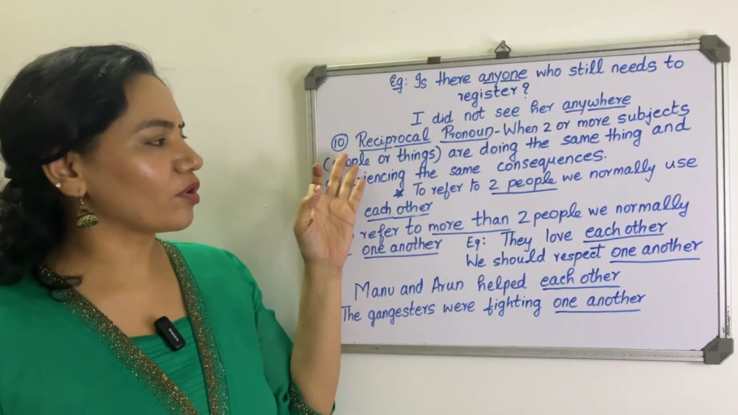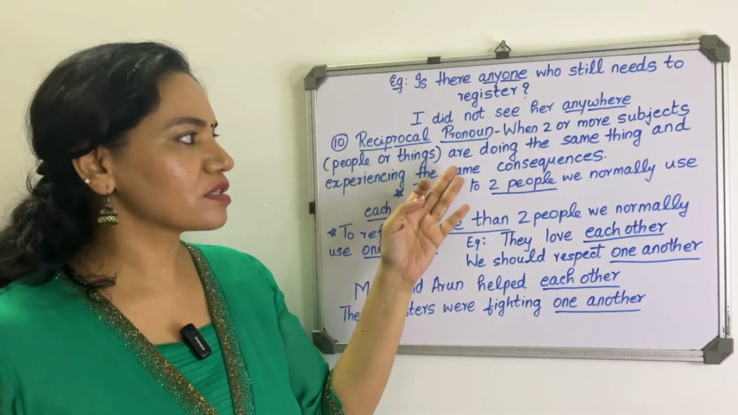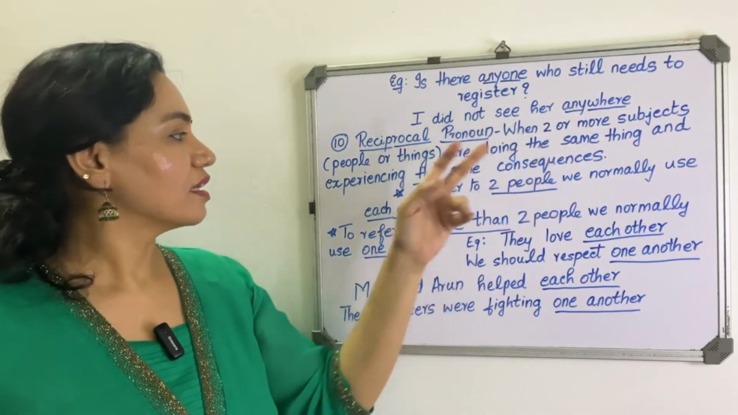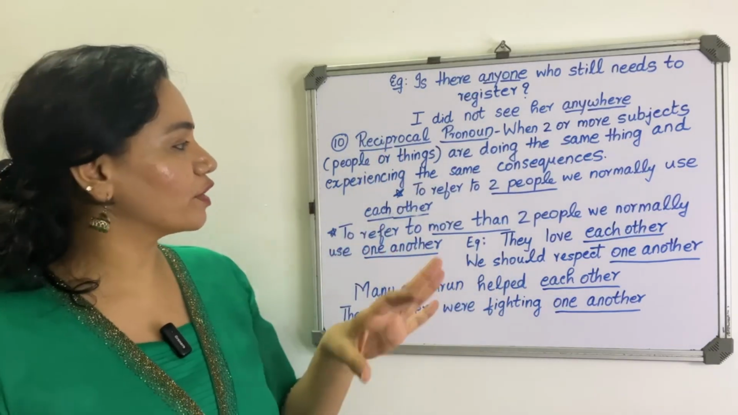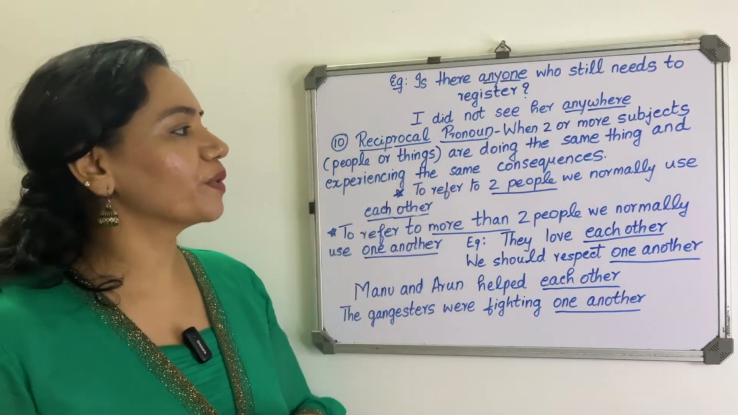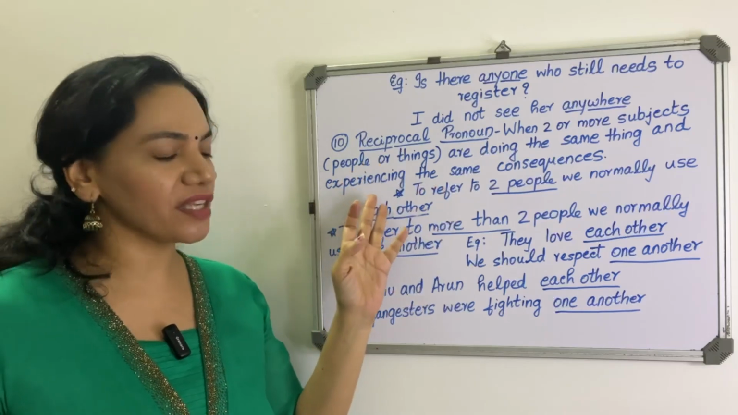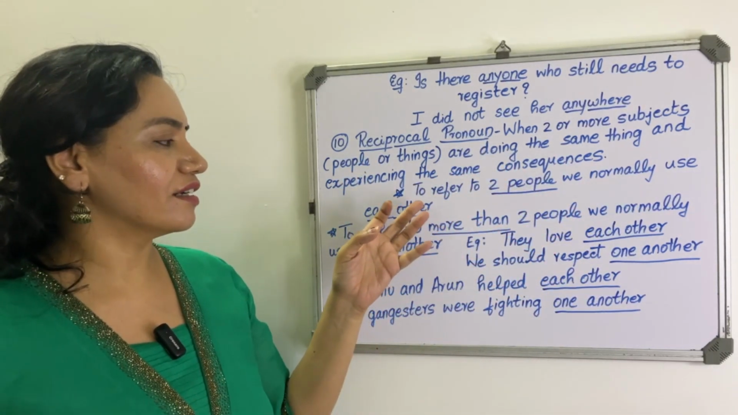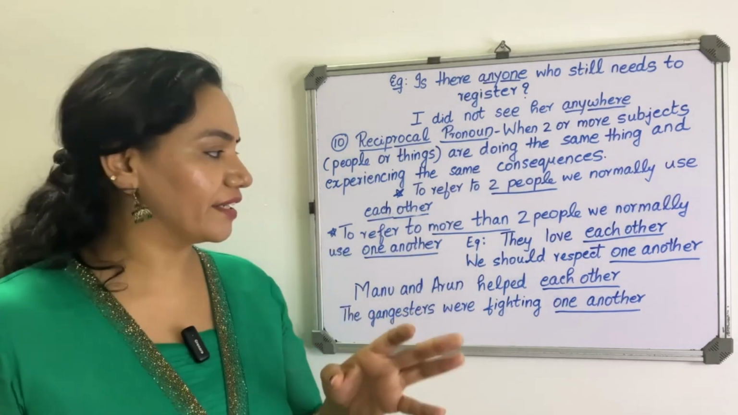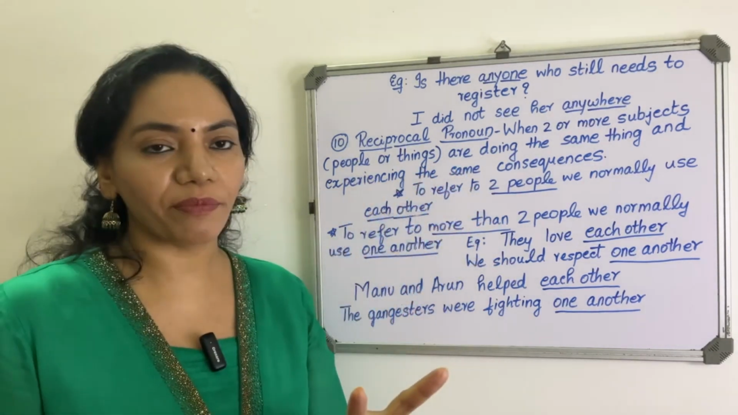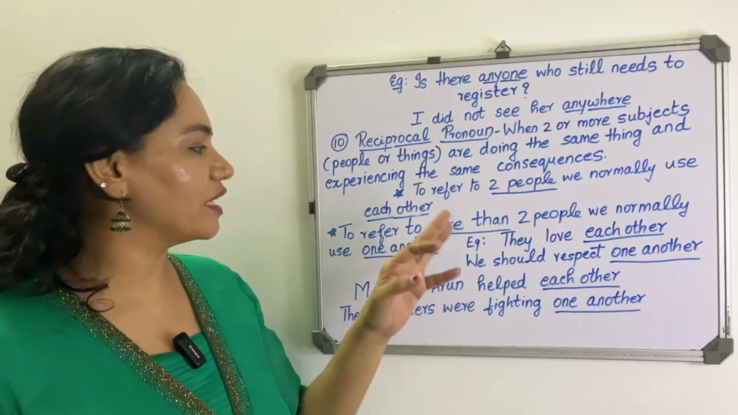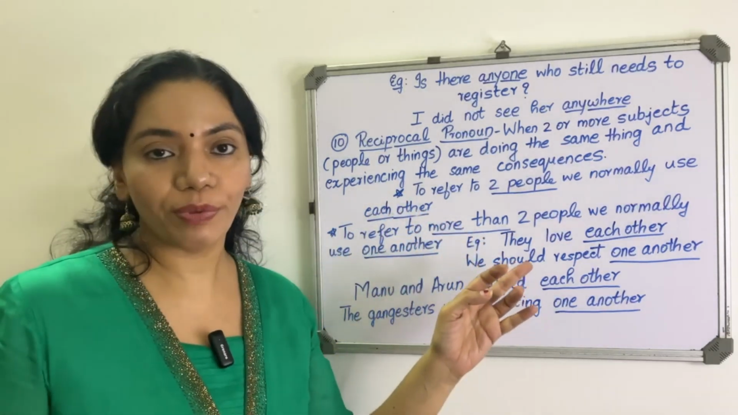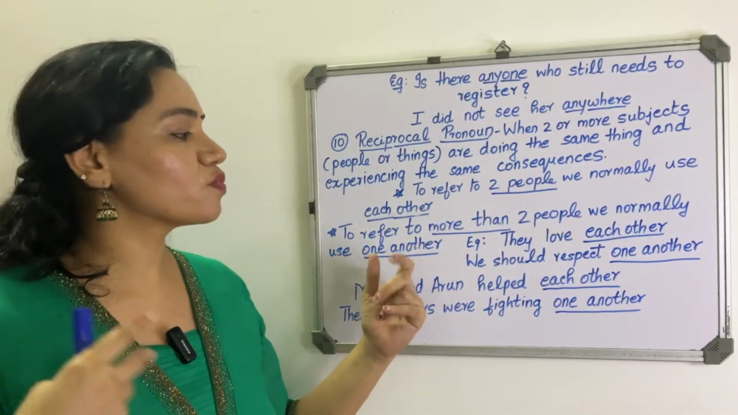So the tenth pronoun is reciprocal pronoun. So in this pronoun, when two or more subjects, listen carefully, or people or things are doing the same thing and experiencing the same consequences, I'll give you a clear idea. To refer to two people, we normally use each other. But when we refer to more than two people, we normally use one another.